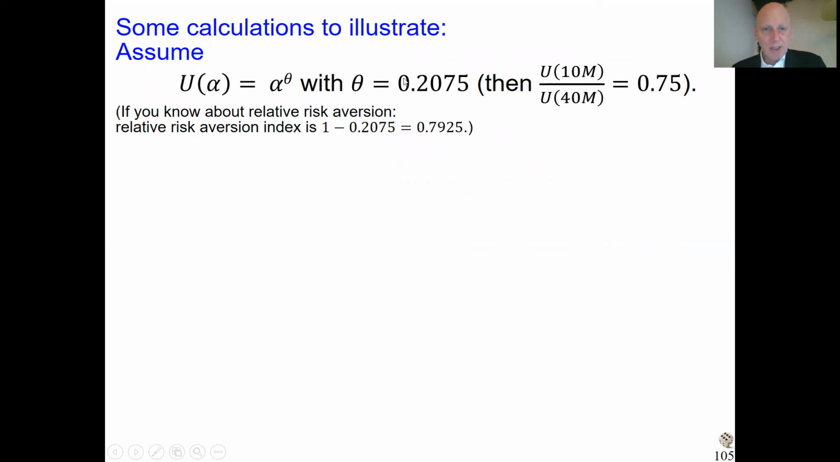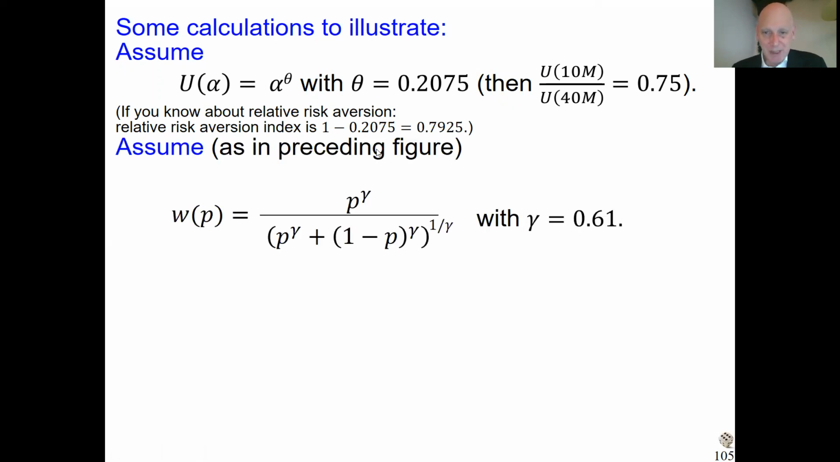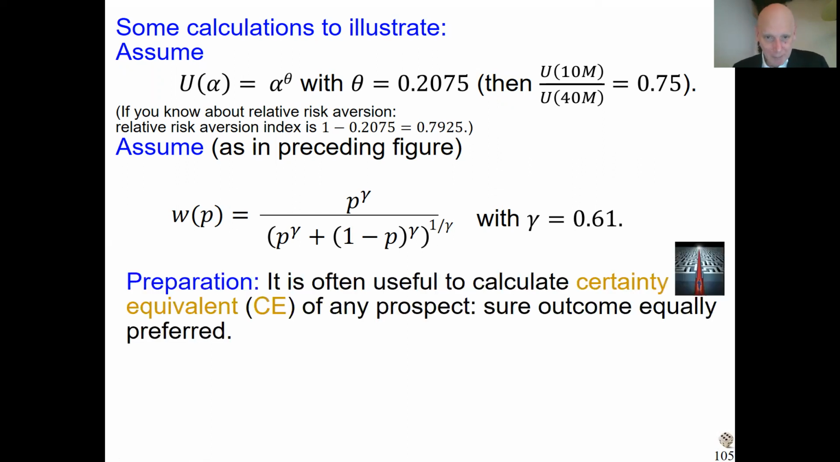Maybe some of you had courses already with relative risk aversion. I wrote the index, risk aversion index for relative risk aversion. Those of you who heard about it know that here this index is that number. So several of you had courses with it, but if you never heard of it, never mind, you can ignore it. Anyway, this is the utility function that we assume. And we assume this probability weighting function, parameter gamma is 0.61. That was the probability weighting curve that you saw a moment ago, which is empirically quite good, okay?